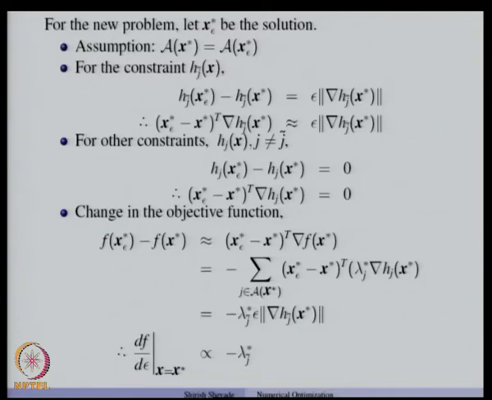But the important point to note is that this Lagrange multiplier gives us some idea about the change in the objective function if a particular constraint is perturbed. So, if the Lagrange multiplier for a particular constraint is small, the change in the objective function could be small if that constraint is perturbed. This is also called economic interpretation of Lagrange multipliers or sensitivity analysis.